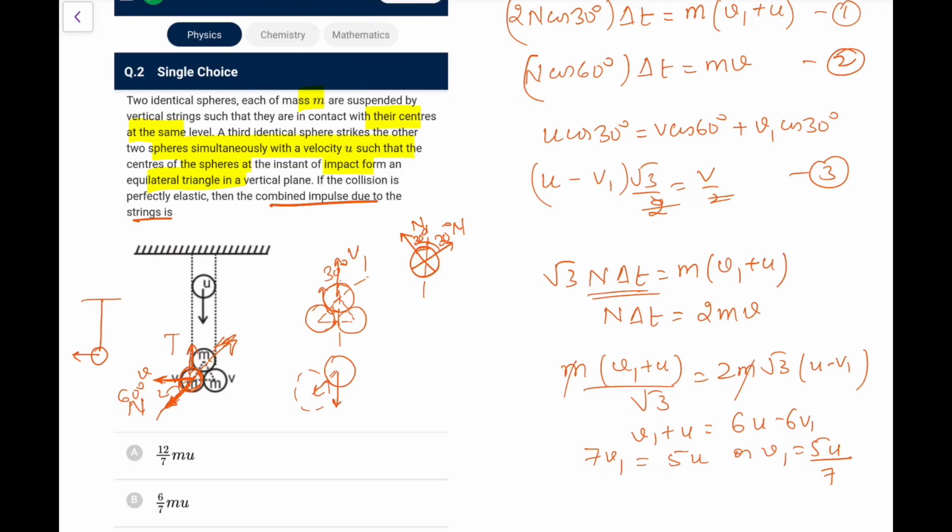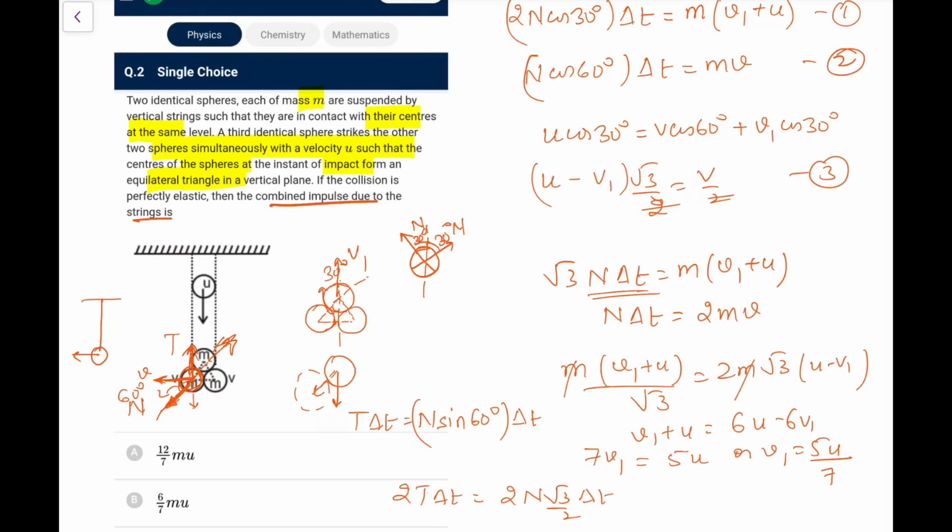Okay, now you have to find the combined impulse due to the strings. Now due to the string, I know a string will balance this impulse of normal in the vertical, so T delta t should be equal to N sine 60 degrees into delta t. So I have to take the total, so total will be double of that, that is 2T delta t, equal to 2N sine 60, which is root 3 by 2, into delta t.